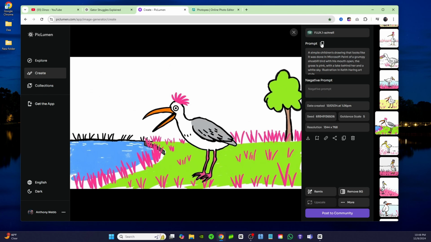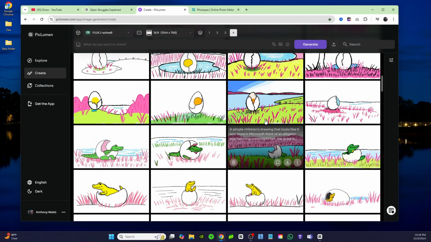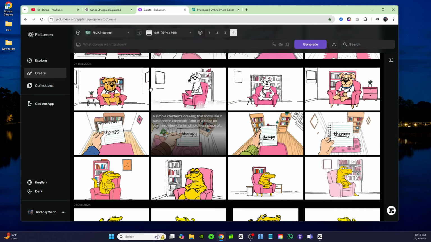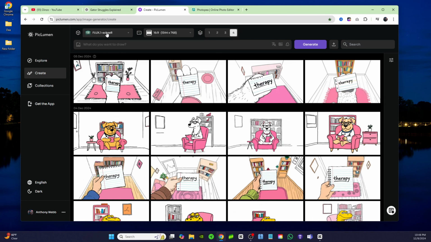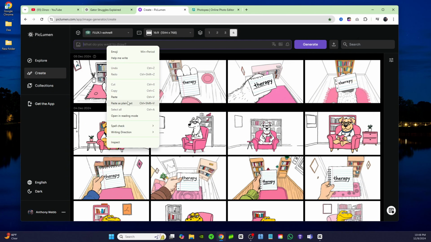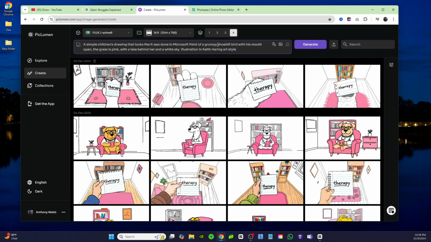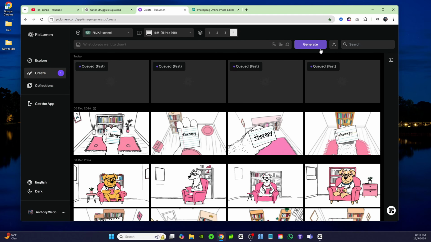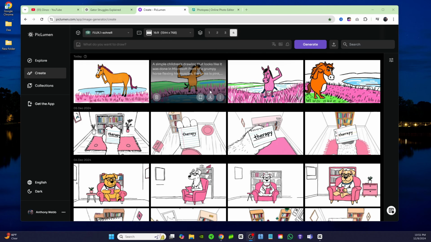I'm gonna copy this prompt right here that I used for this bird, and I'm gonna come up here, and as you can see, I have it set on Flux 1 Schnell, and it's 16:9. So these are the settings that you want to use, and then I have 4 images generating. I'm gonna go ahead and put in this prompt, but I'm just gonna change it from a bird to, we'll just say a horse. Let's say you're making a video about a horse, and we'll go ahead and click on generate. And now here you could see the images.